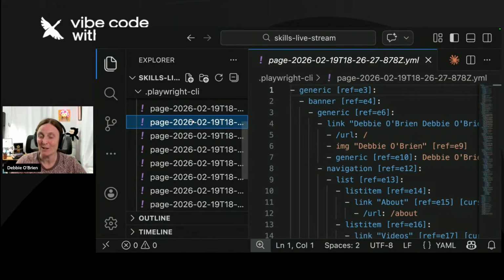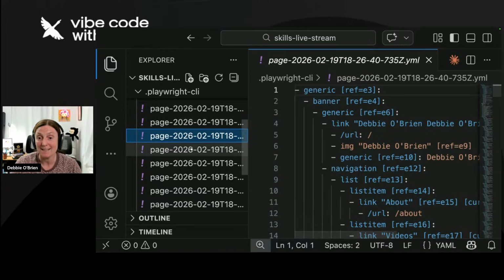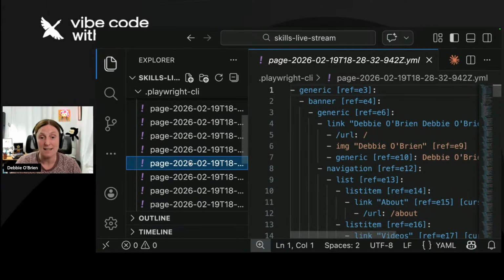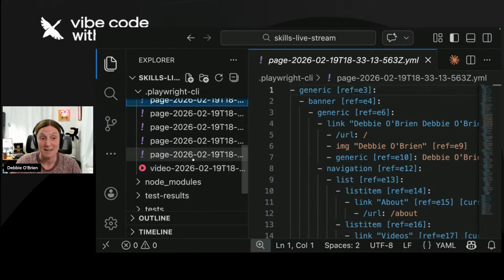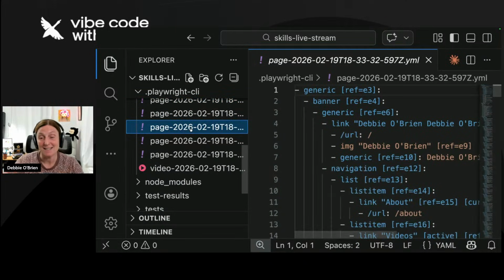It's saved locally, which means the agent just needs to go and read the local snapshot and then basically click on this, and it keeps updating the snapshot as it's interacting with the page. That is the coolness of this. It basically just creates this snapshot, gets all the information it needs, and it doesn't pollute the context. So the Playwright CLI is much more token friendly. So if you've ever used the Playwright MCP Server, totally check this out, because it works very, very similar, but less token heavy.